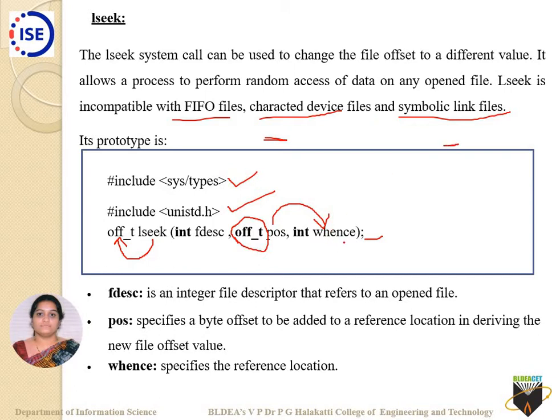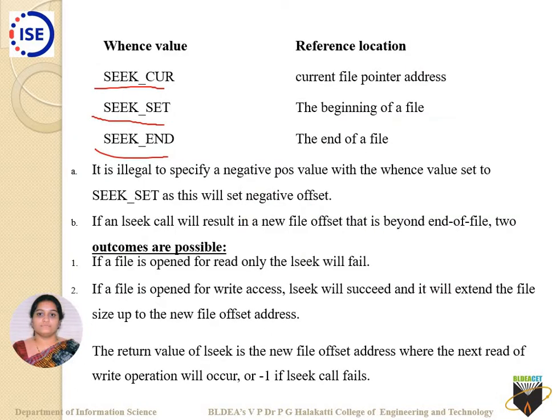If I use SEEK_SET, wherever your file cursor position is, it is not bothered; it goes back to the beginning of the file, and the pos value you specify is added to the beginning of the file, and your next cursor position will point there. If I use SEEK_END, it points to the end of the file, so the pos value you specify will be added to the end of the file, and the new cursor position will point there.